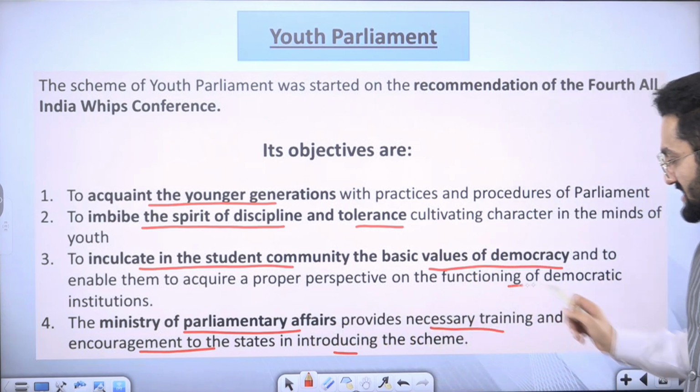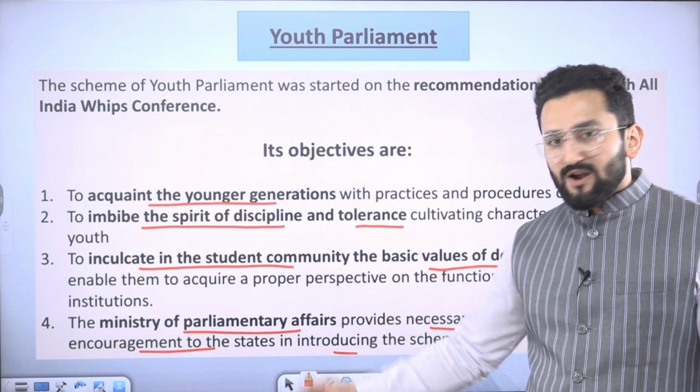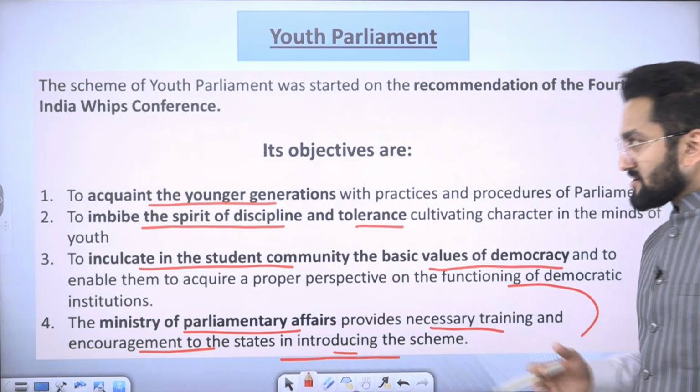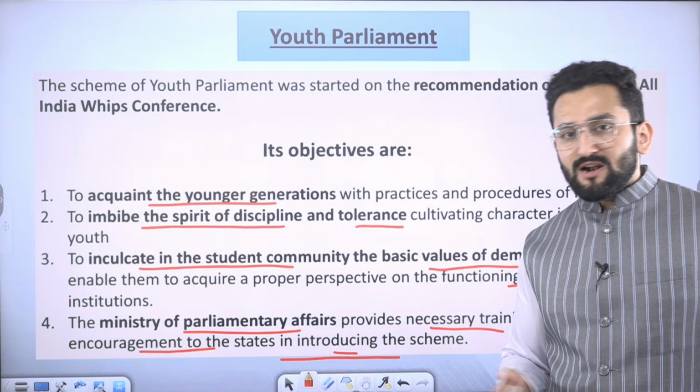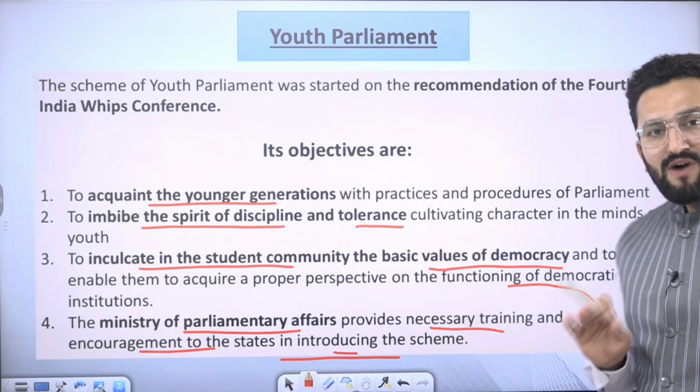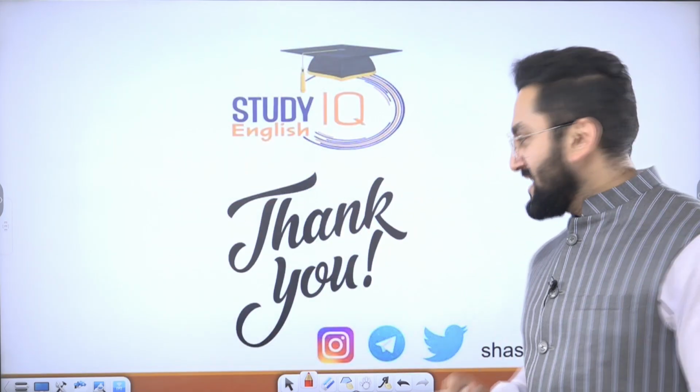The Ministry of Parliamentary Affairs provides necessary training so that youth can be encouraged to engage with what happens in our democracy. So I hope these devices are clear to you now, right?